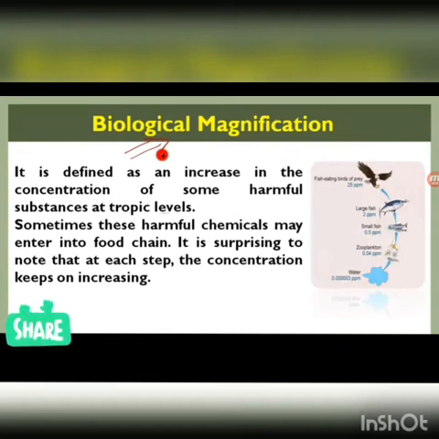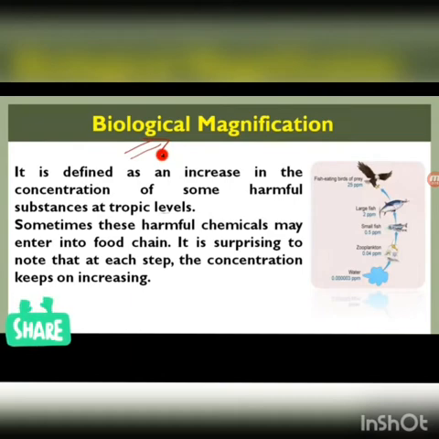Here you can see in the figure, in the water, the chemical present is 0.3 into 10 raised to minus 5 ppm, that means parts per million.